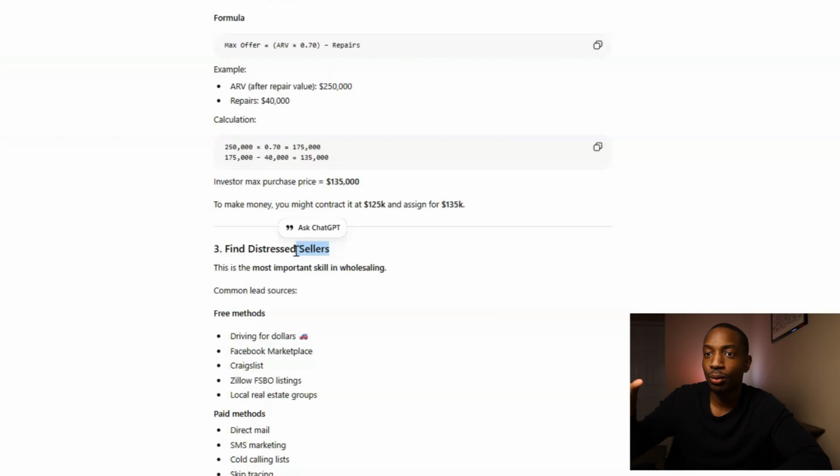I'm going to actually show you all how to find properties using ChatGPT, but just hold on. I want to show you all what you can do with AI in wholesale real estate as a beginner. So I think this is great. Any questions that you may have about wholesaling, you can answer here, or you could just go to